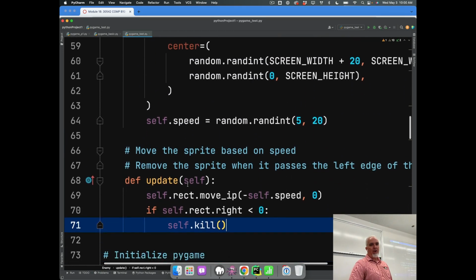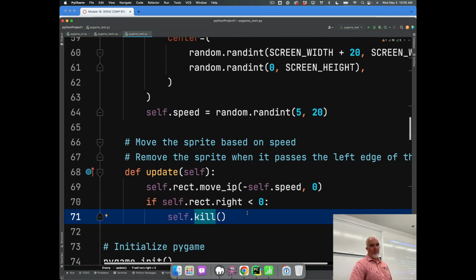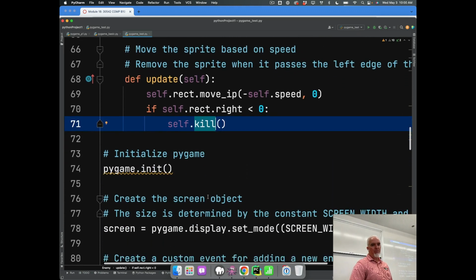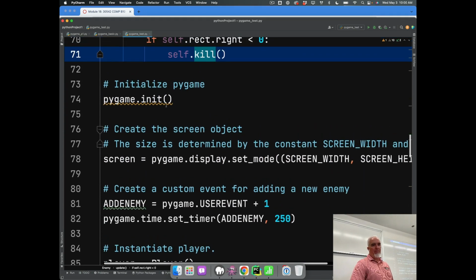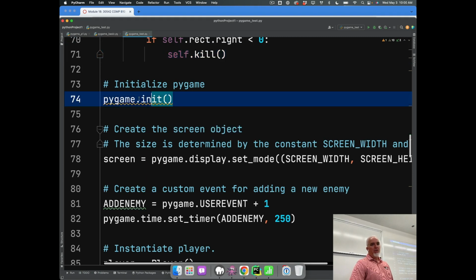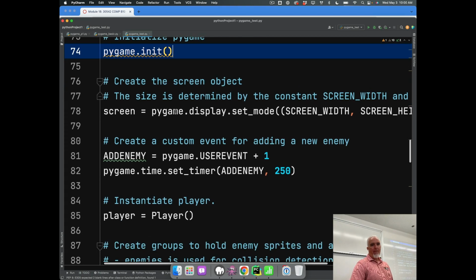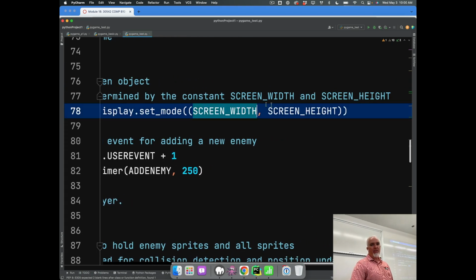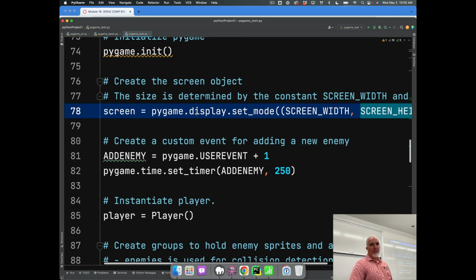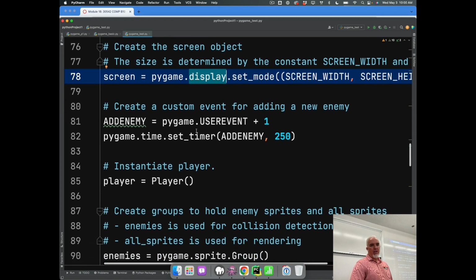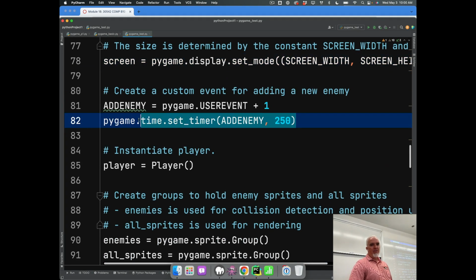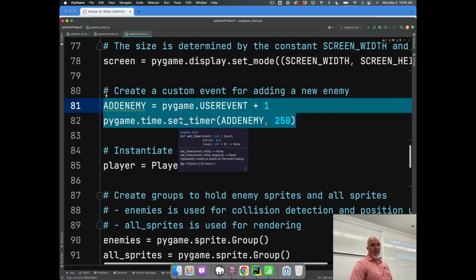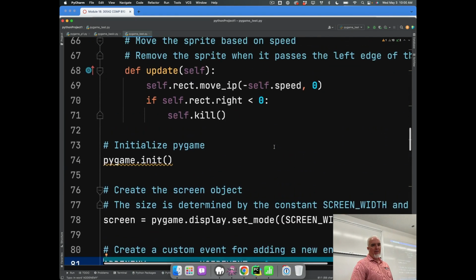So a lot of these things are built in, like the kill function, and some of these things just make it really easy for us to do some of these actions in the game, and it will keep track of that for us. So pygame.init initialization just starts the game. Now we're actually using the screen width and the screen height to set the display. And then we have this, which is when an enemy is actually added.